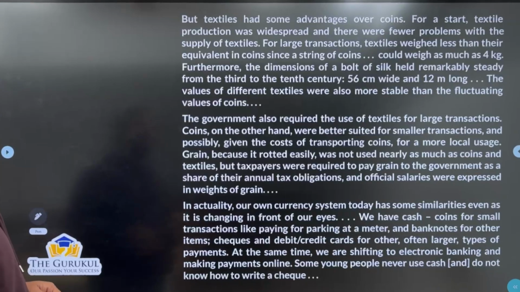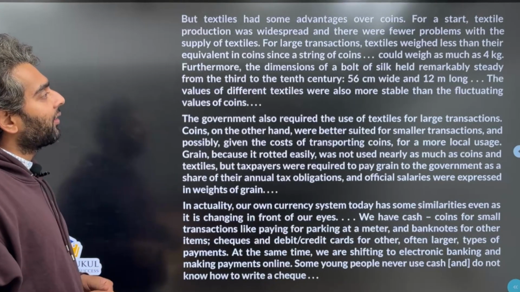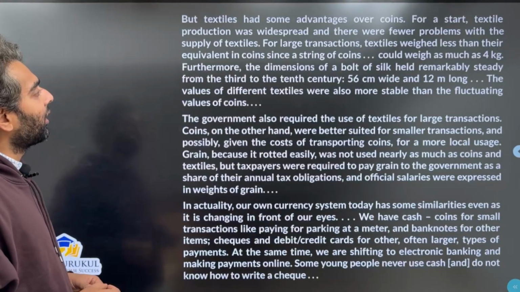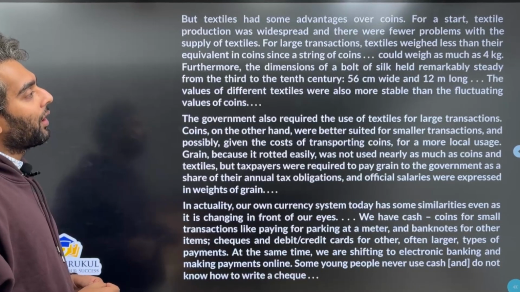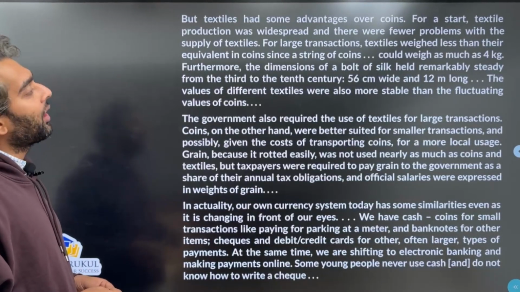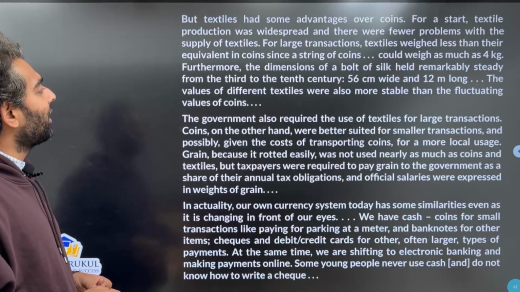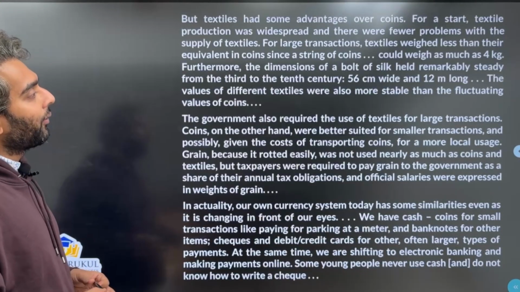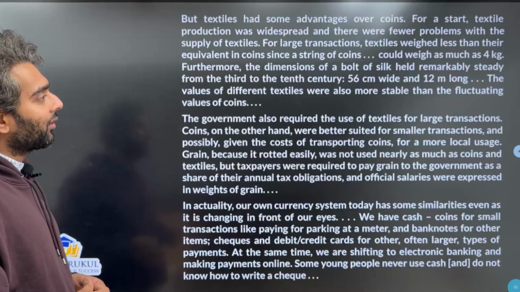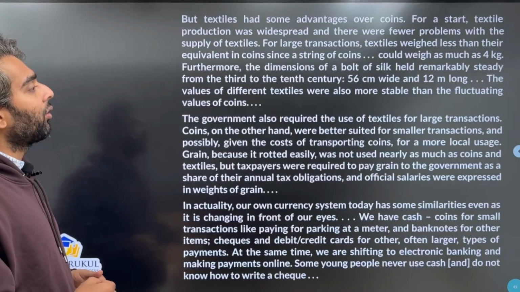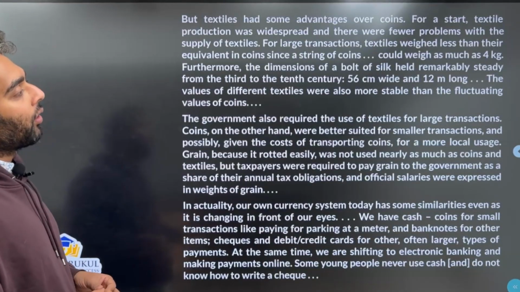For a start, textile production was widespread and there were fewer problems with the supply of textiles. For larger transactions, textiles weighed less than their equivalent in coins, since a string of coins could weigh as much as 4 kgs. Furthermore, the dimensions of a bolt of silk had remained remarkably steady from the 3rd to 10th century, 56 centimeters wide and 12 meters long. The values of different textiles were also more stable than the fluctuating values of coins.